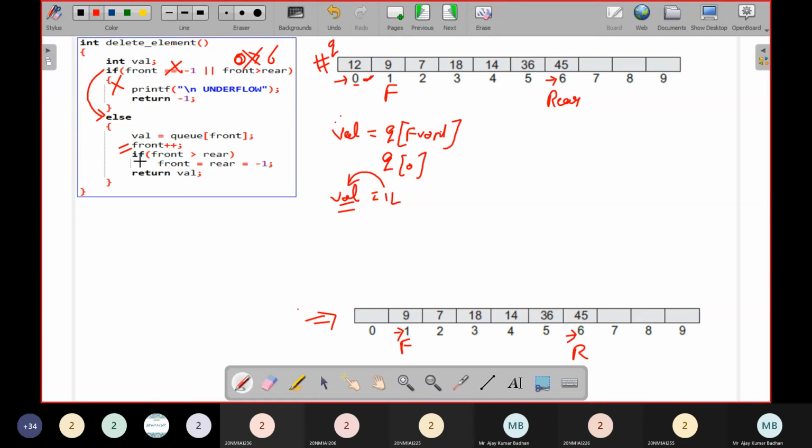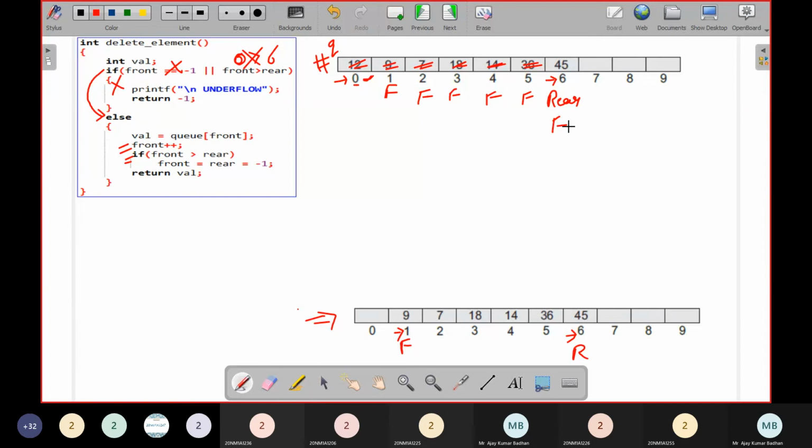And remember, after this we have to check this condition. If front becomes greater than rear, then you have to make both of them equal to -1. Let us suppose I have deleted 12. Now I'm deleting 19. Where is front? Here. I'm deleting 7. Where is front? 18. Then again I want to delete 14. Then again, 36. Again I want to delete another element.